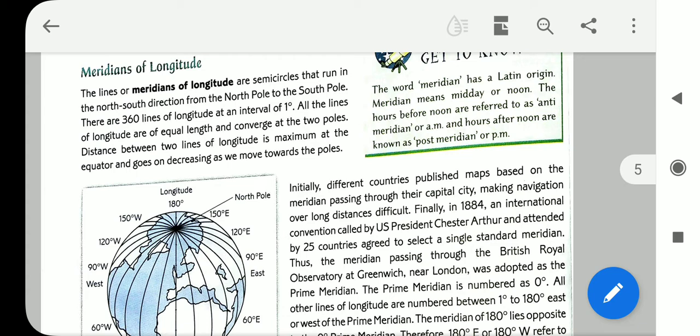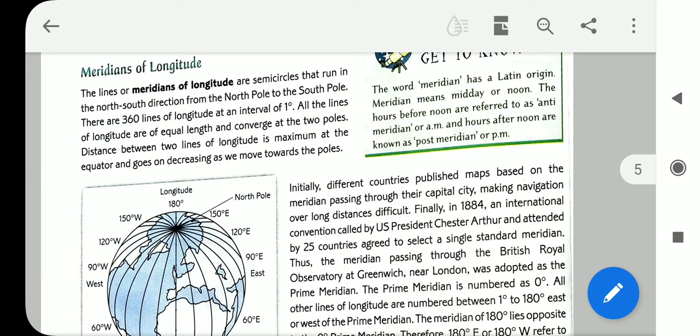I want to repeat, there are 360 lines of longitude at an interval of 1 degree. All the lines of longitude are of equal length and converge at the two poles. The distance from one to another is maximum at the equator, but in the polar areas the distance is narrower than the middle part. The distance between two lines of longitude is maximum at the equator and goes on decreasing as we move towards the poles.